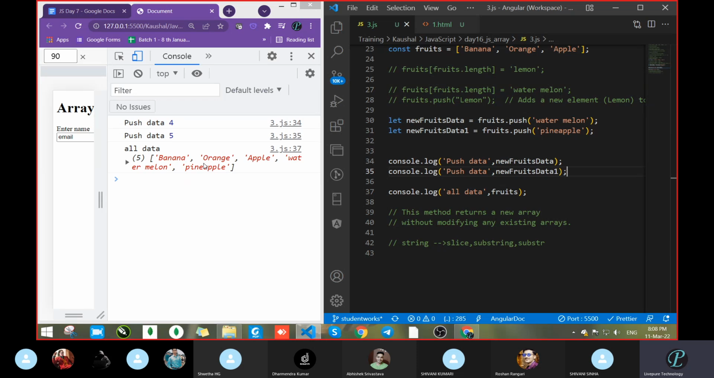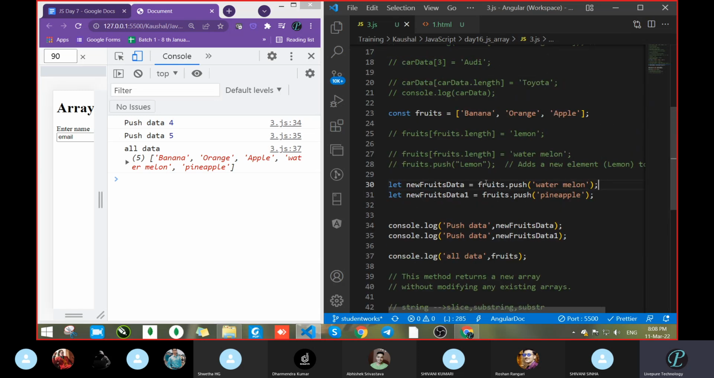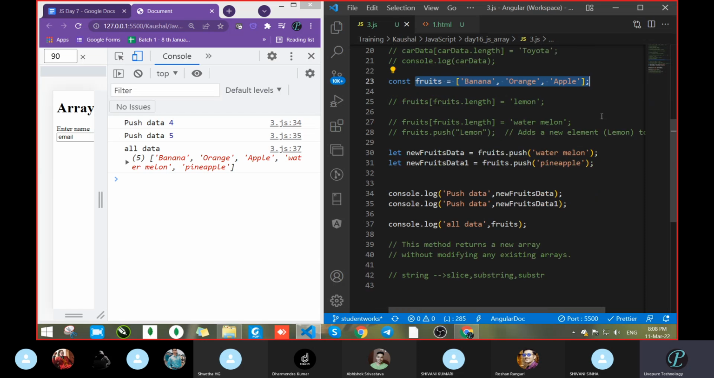So in an interview, they ask what the method will return. The array dot push method, what will it return? It will return the length of the array. But what if you push the data and then access the complete fruits array itself? Then you will get all the data, whatever we pushed, because we are accessing the complete array.